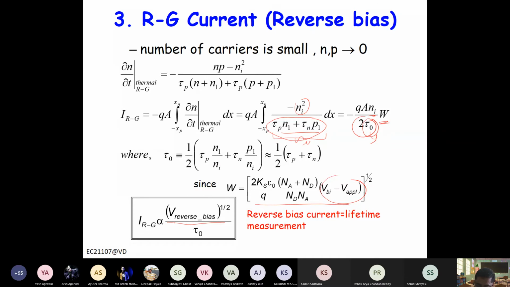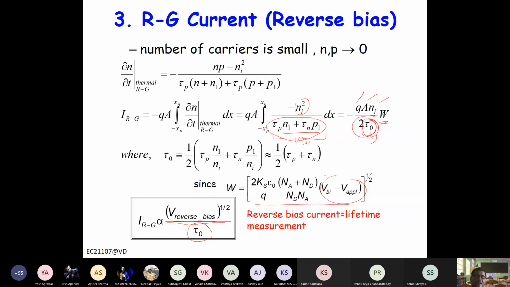So reverse saturation current is proportional to the square root of reverse bias. And in the denominator this tau naught comes, which you can measure. So if you measure the reverse saturation current and how it changes with voltage, it will go as the square root of this voltage, and the other factors you can calculate. Ni is known, area of course you can customize, q is fixed. So from the curve fitting you can obtain this lifetime.